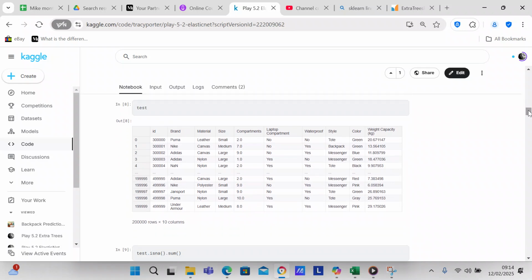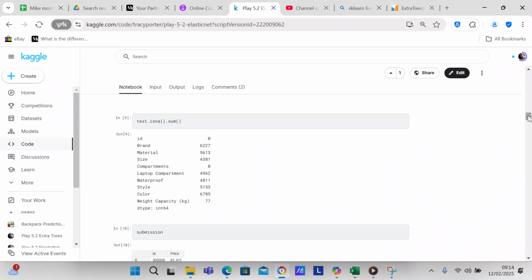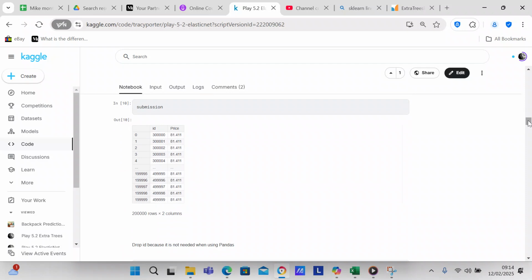And then we check our test file. Our test file is similar to the train file, except for the fact that it doesn't have a price column, and that's what we're going to be predicting on. We check for null values in our test file, and you can see we have quite a few null values in the test file.